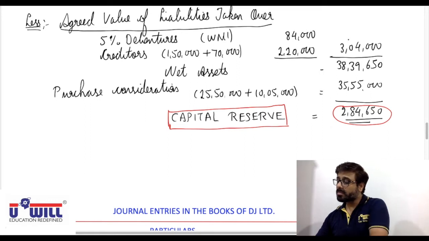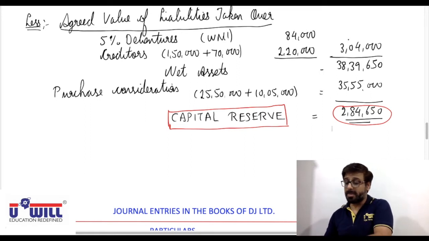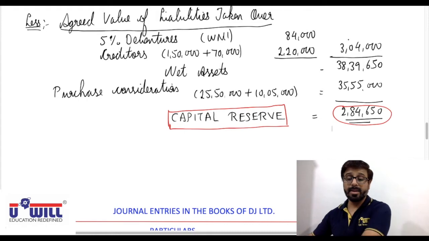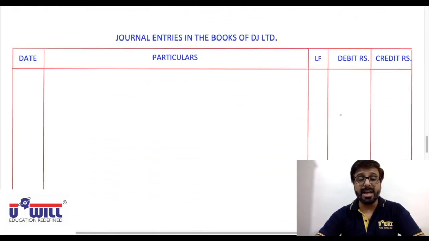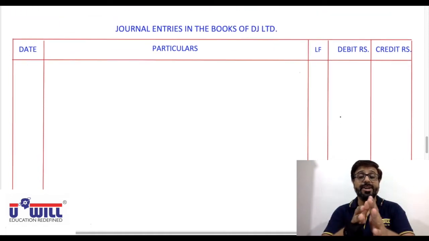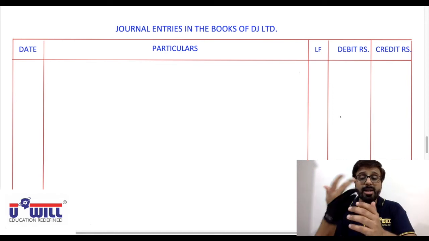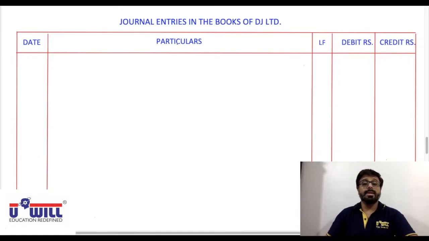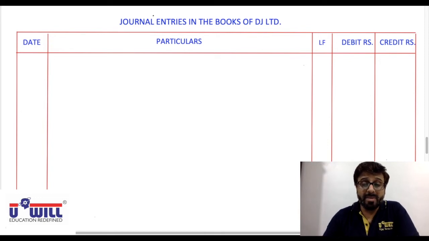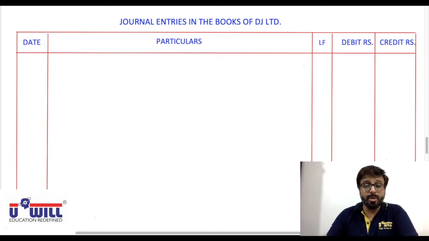Now, all of you make the format in the DJ Limited's books. Journal entries and balance sheet are asked, so make a format of journal entries. Pause the video, make the format, and then you can do journal entries along with me. Or alternatively, you can try on your own and then play the video and verify you got it correct or not. I hope everyone has drawn the formats by now. Let's start with the entries.